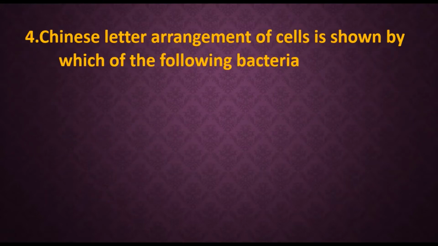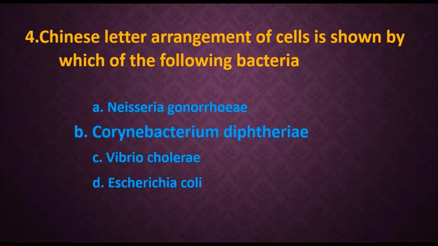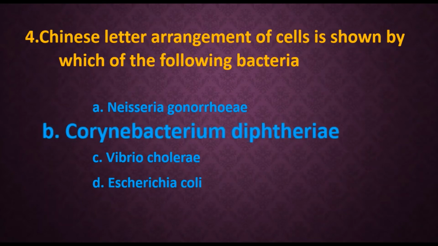Fourth, Chinese letter arrangement of cells is shown by which of the following bacteria? Options are A. Neisseria gonorrhoeae, B. Corynebacterium diphtheriae, C. Vibrio cholerae, D. Escherichia coli, that is E. coli. The answer is Corynebacterium diphtheriae.